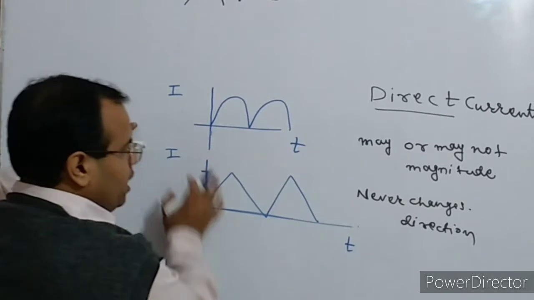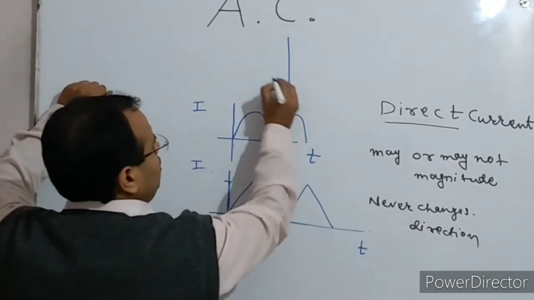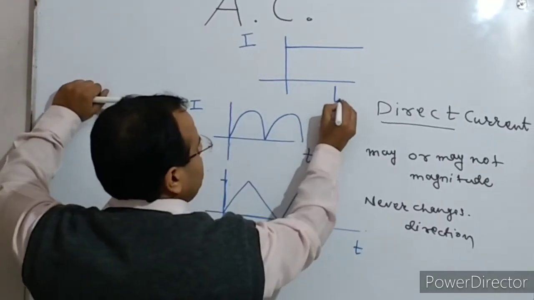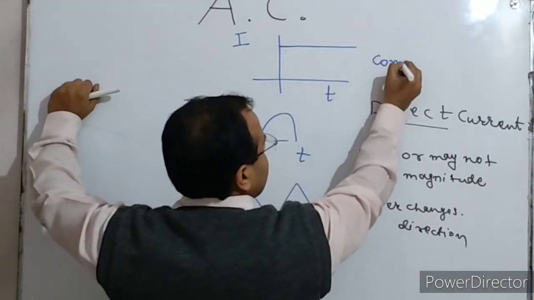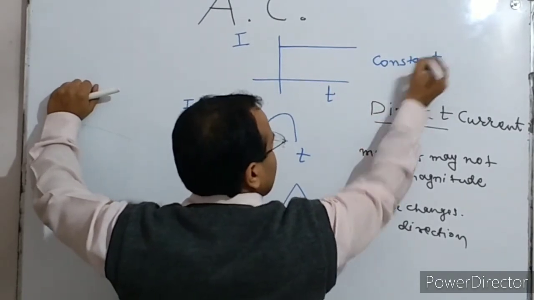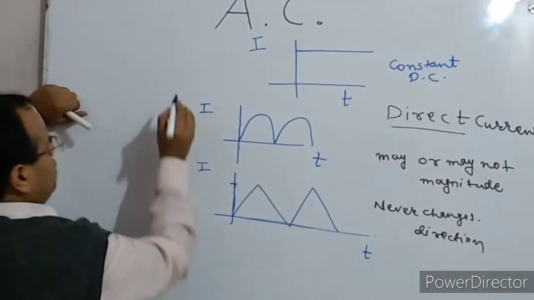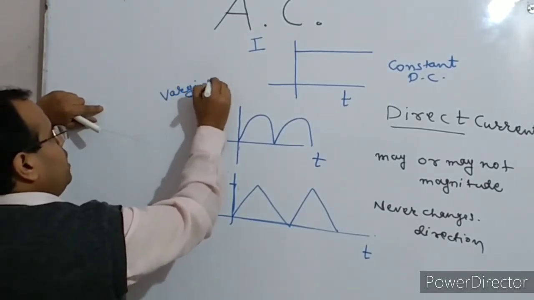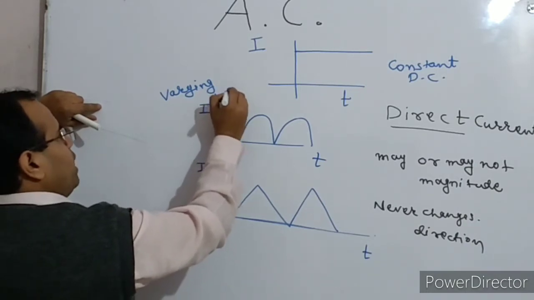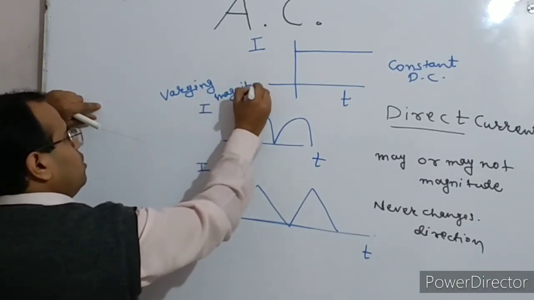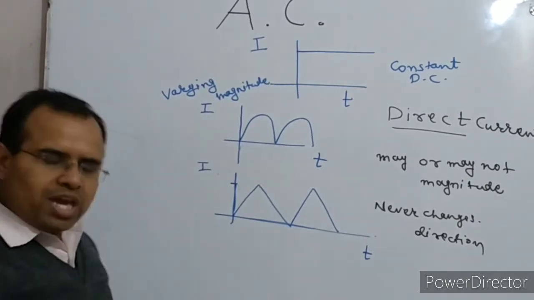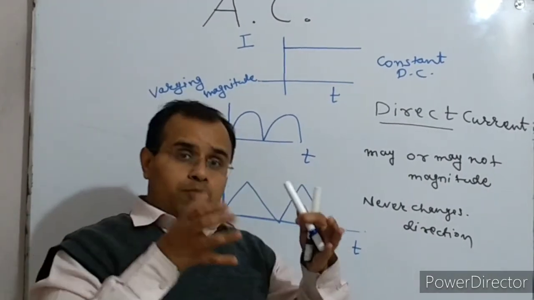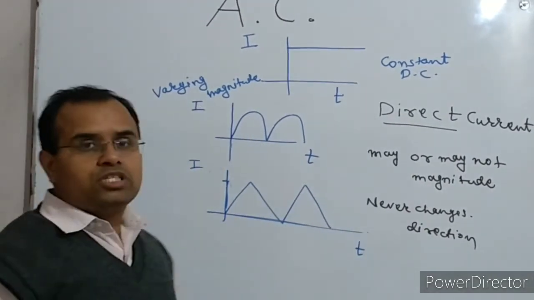It means this is the varying direct current. There may be a direct current which is of constant amplitude, constant magnitude. So this is what the constant DC is. This is what the constant direct current is. And here these currents are direct currents, but they are of varying magnitude. So direct current is such a current which may or may not change the magnitude, but it will never change the direction.